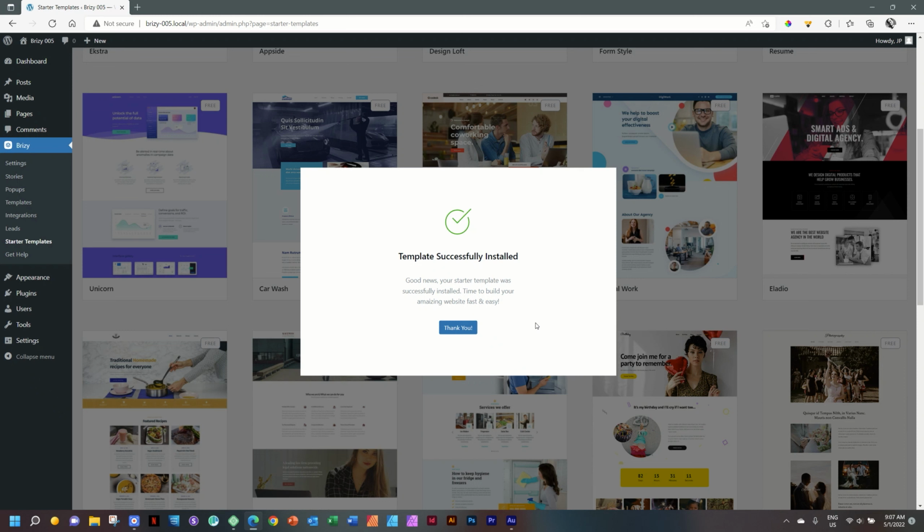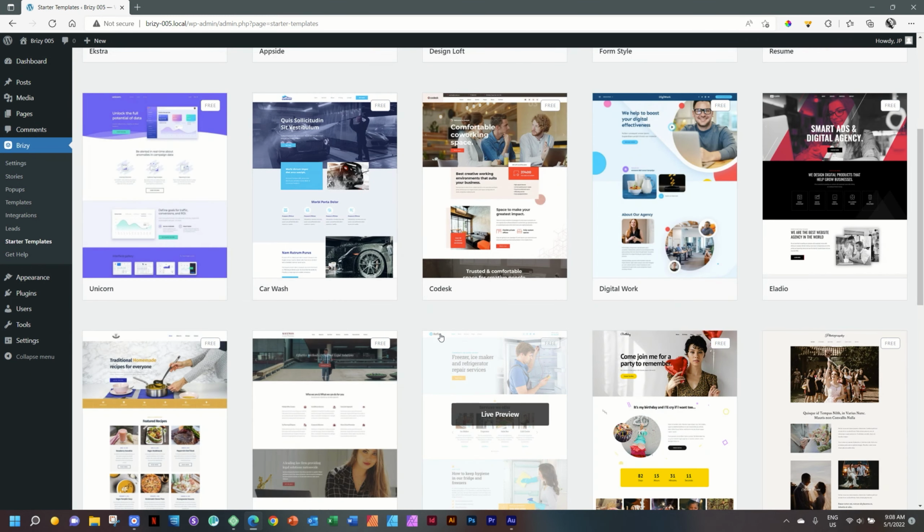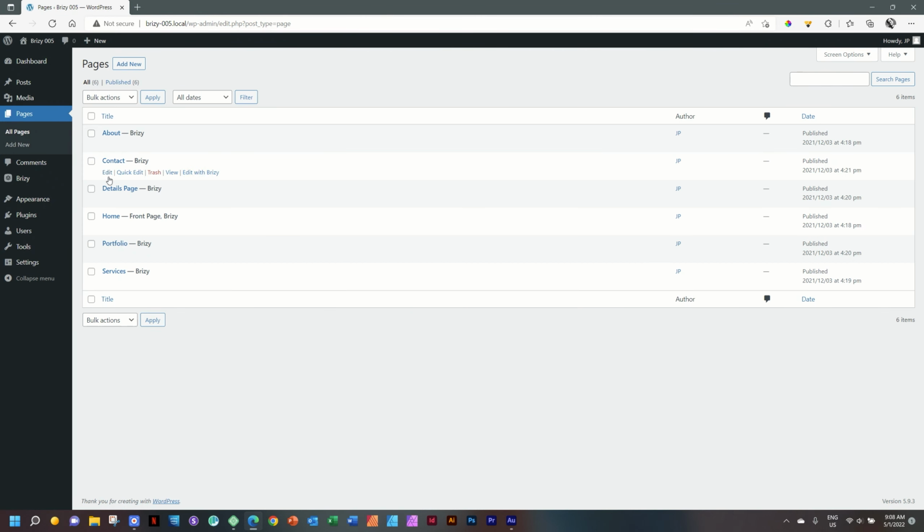Template successfully installed. Good news, your starter template was successfully installed. Time to build your amazing website fast and easy. Thank you. And when you click here, very anticlimax, nothing happens. Didn't give you an option to actually go and view your website. If you are uncertain, you can go to pages and you will see the pages have been installed. And of course, you can just click here and go visit your site to see how it looks on the front end.